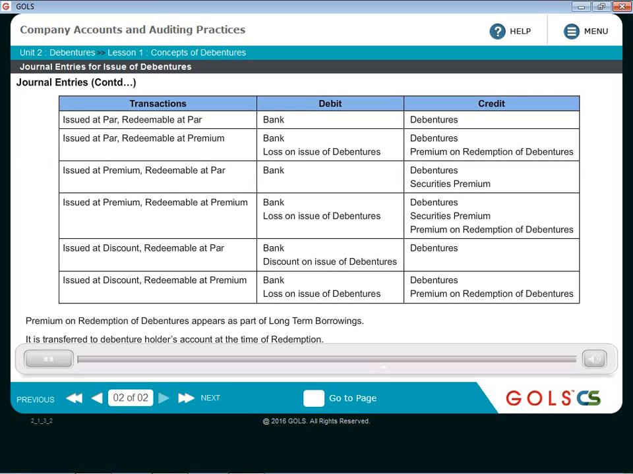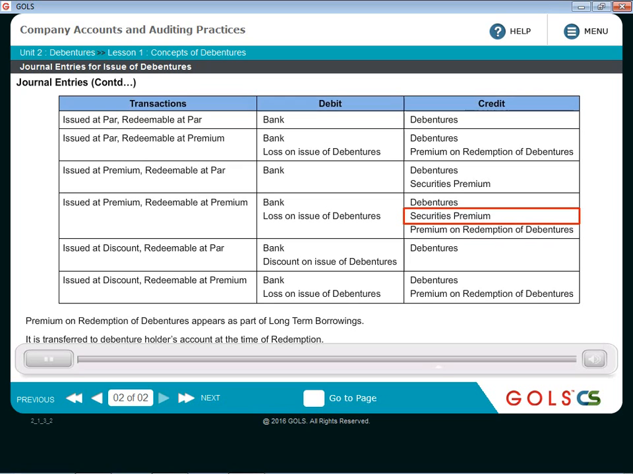Then issue at premium and redeemable at premium. Issue is happening at premium and redemption is also going to happen at premium. If the redemption is going to happen at premium, then that earlier entry that we spoke about will continue here also. Loss on issue of debentures account debit and premium on redemption of debentures account will be credited. Because these debentures are issued at premium, the entry for issue will be bank account debit to X% debentures account to securities premium account. So the combined entry: bank account debit, loss on issue of debentures account debit, to X% debentures account, to securities premium account and to premium on redemption of debentures account.